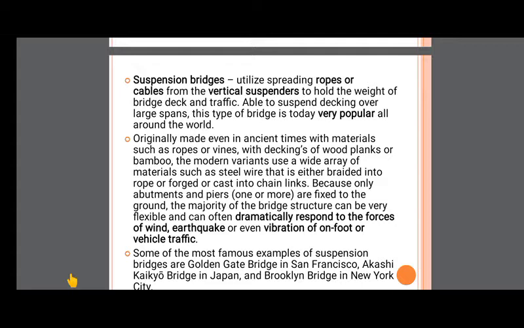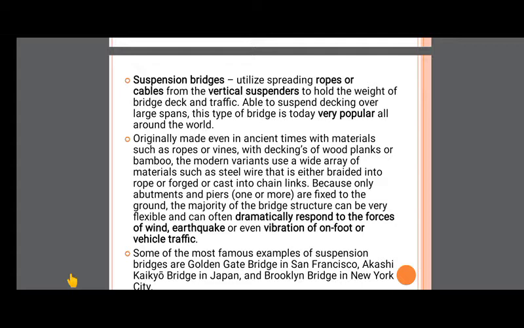Vines are a thin, rope-like material, similar to ropes. For the decking they used wooden planks, so the ropes were connected to the wooden planks. Such a system was used in ancient times.